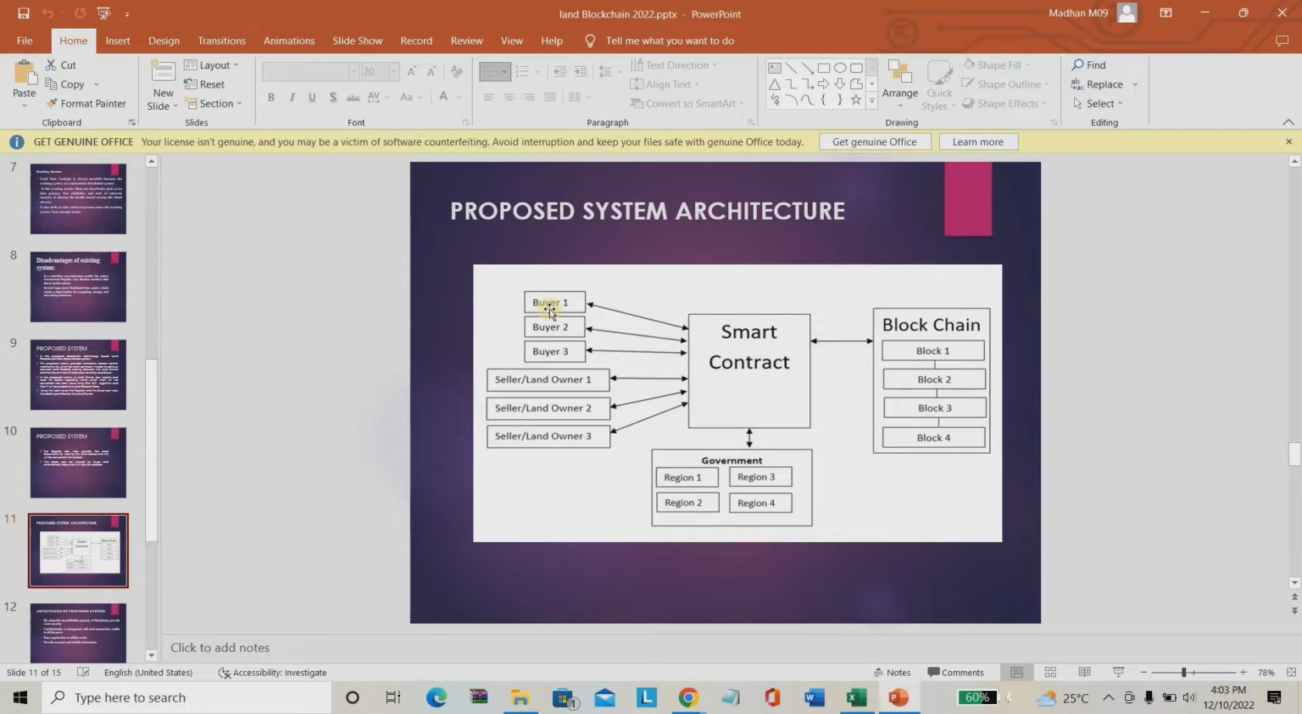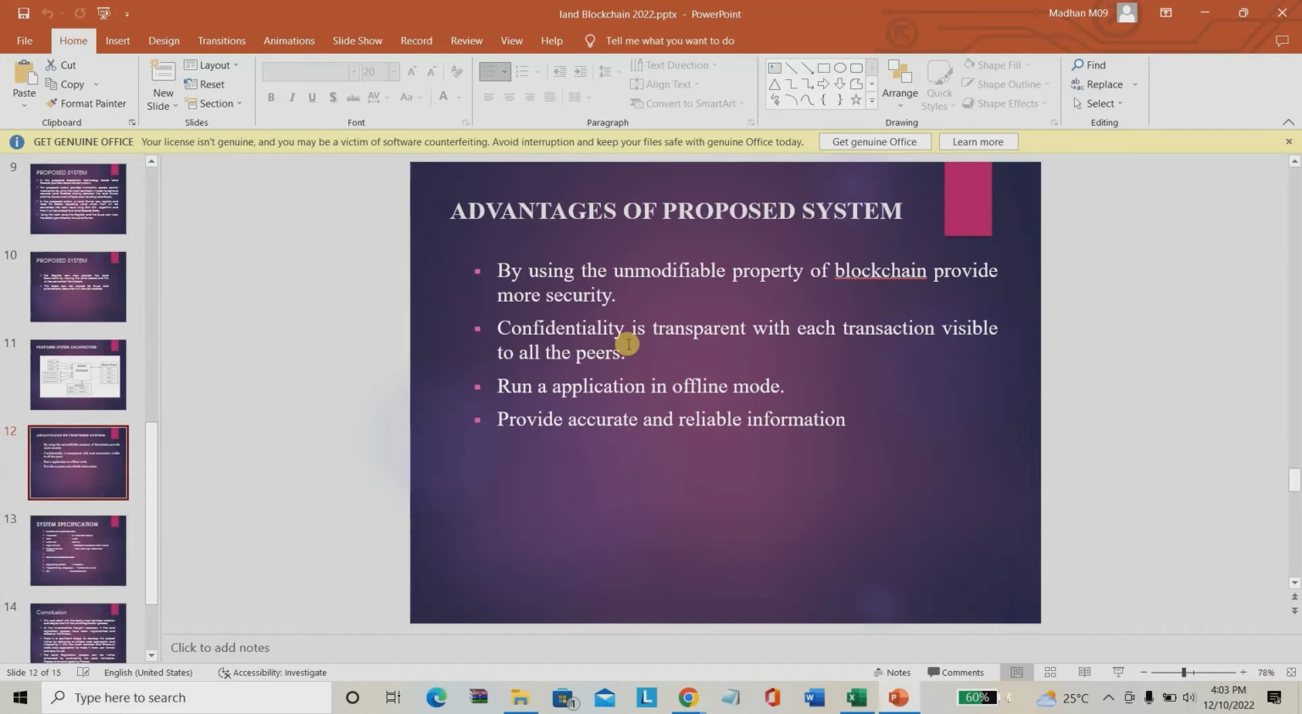This is the overall architecture of the project. There is a huge involvement between multiple buyers, multiple sellers, as well as multiple admins. Those details are converted into smart contract format using this blockchain block of data. This is the overall architecture of the project. While getting this project, we do explain it more thoroughly. The overall advantages are also mentioned here.